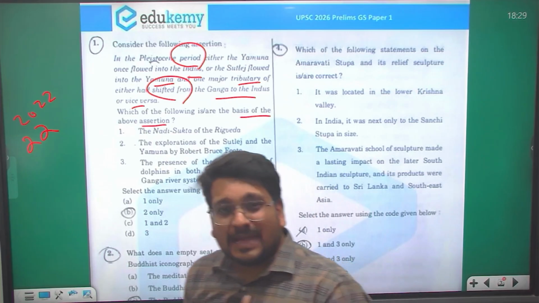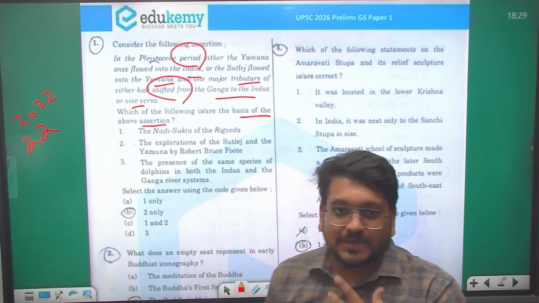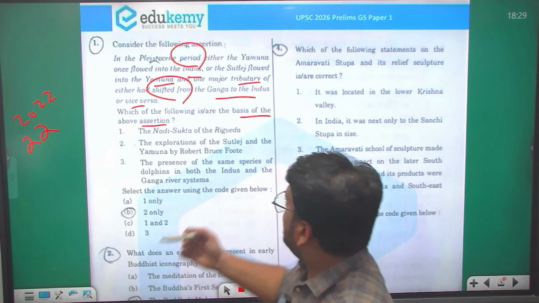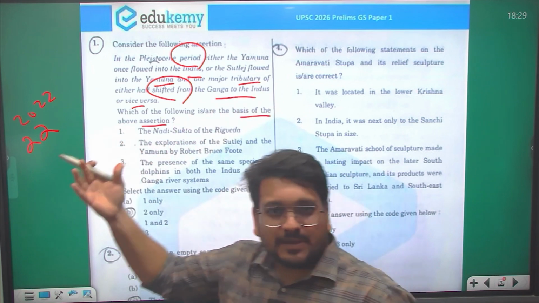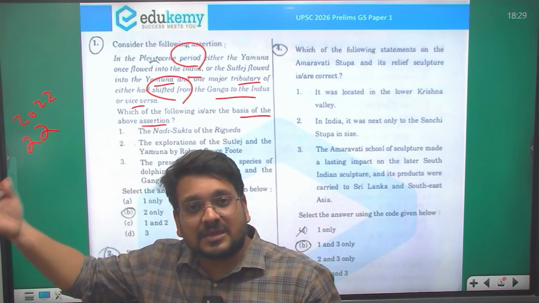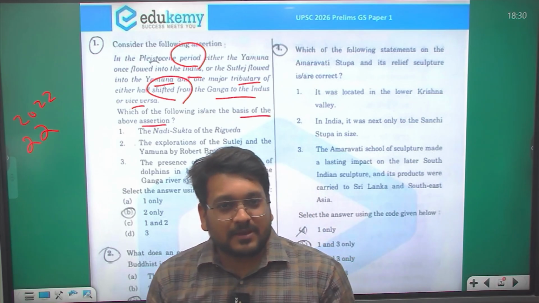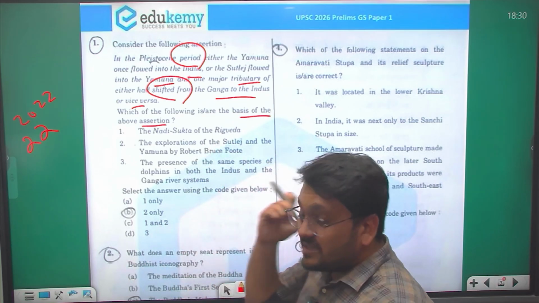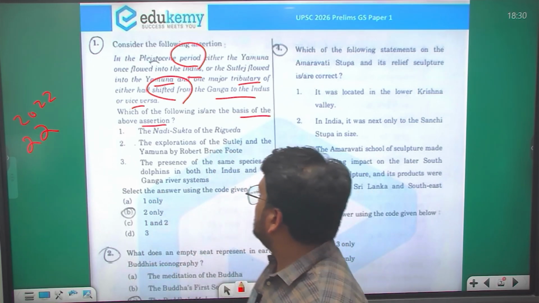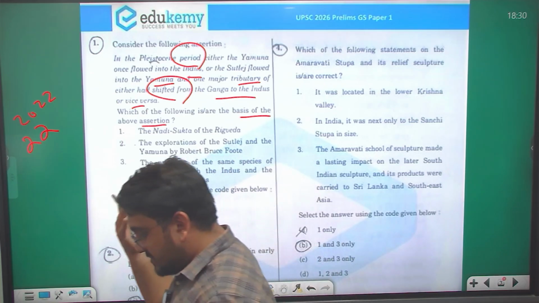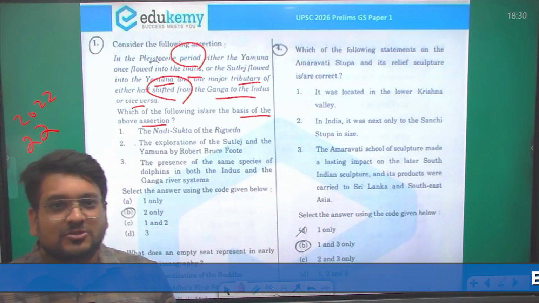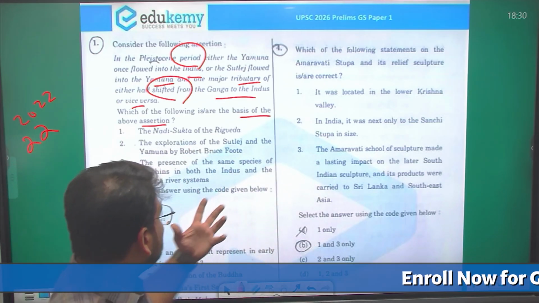So a new pattern has been seen in the UPSC paper, that they have given a statement and asked about the basis of such an assertion. Especially in your AMAC paper there have been 2 or 3 such questions. This was a very vague question to interpret and a very difficult question. So let us see the options.